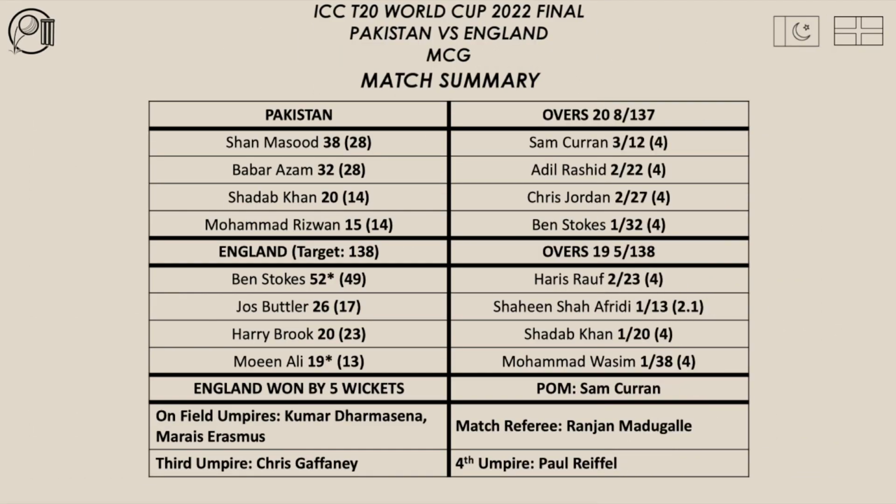Let's have a look at the match summary of the final of the ICC T20 World Cup for 2022 between Pakistan and England from the MCG. Pakistan batted first and made 8 for 137 from their 20 overs. Shan Masood top scored with 38, and Sam Curran took 3 wickets for England. England needed 138 runs to win. They chased down the runs, 5 for 138 from 19 overs. Ben Stokes top scored with 52 not out, and Haris Rauf took 2 wickets for Pakistan. England won by 5 wickets, and Sam Curran was named Player of the Match.